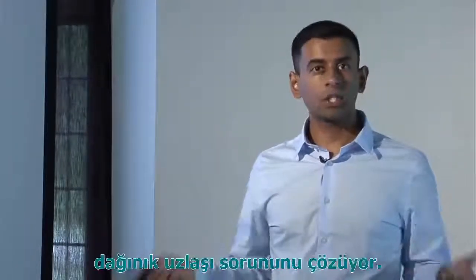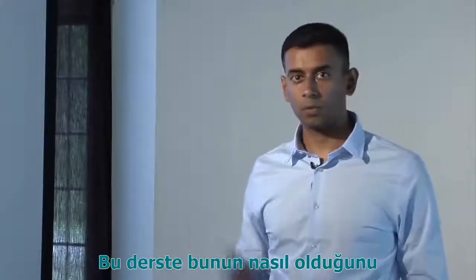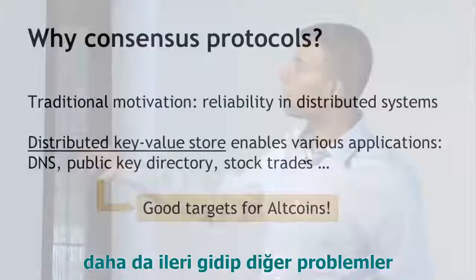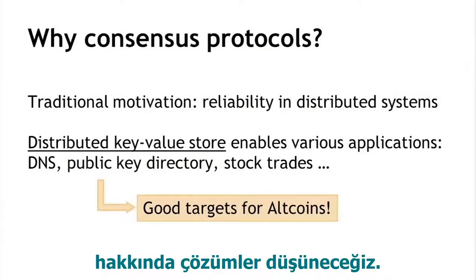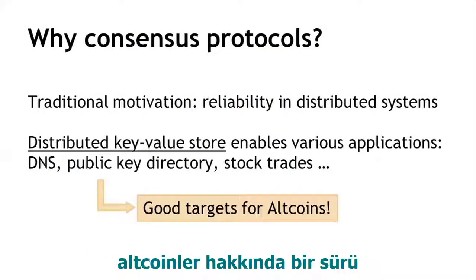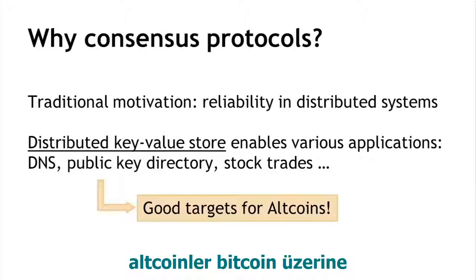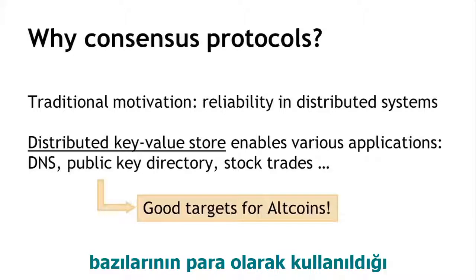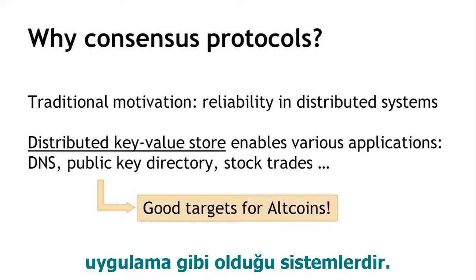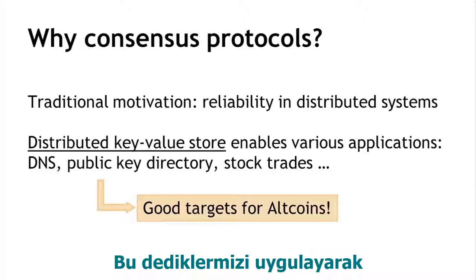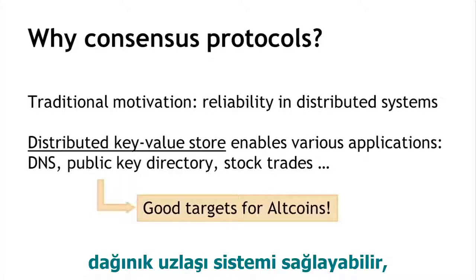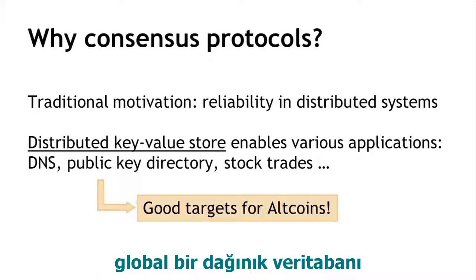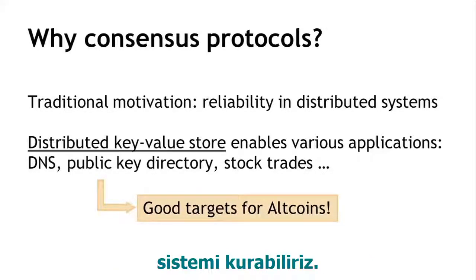And the cool thing about this is that now that Bitcoin has solved the distributed consensus problem in a certain sense that we'll try to understand in this lecture, we can also go ahead and try to think about solutions to all of these other related problems. And in fact, there are many altcoins. And altcoins, we'll have several more lectures about altcoins, but very briefly, altcoins are systems built on Bitcoin-like principles to achieve perhaps slightly different goals. Sometimes currency systems, sometimes not currency systems, such as one of these applications. And so, given that we can solve distributed consensus now, and given that we can build a global distributed key value store, it enables a lot of these other cool applications.